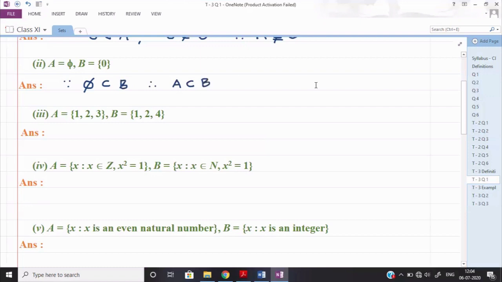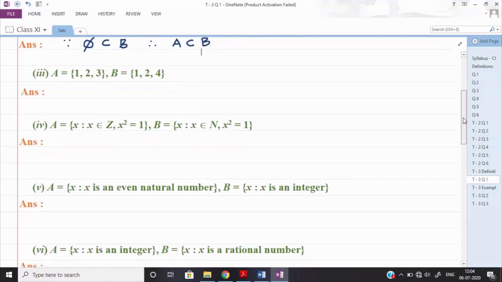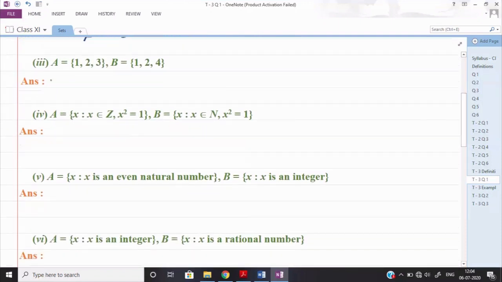Okay, now see the second one. In the third one, they are saying A is equal to {1, 2, 3} and B is equal to {1, 2, 3, 4}. Now, since you know how to define the subset, observe, since 3 belongs to the set A, but we can say that 3 does not belong to set B. So therefore, I can say that A is not a subset of B.